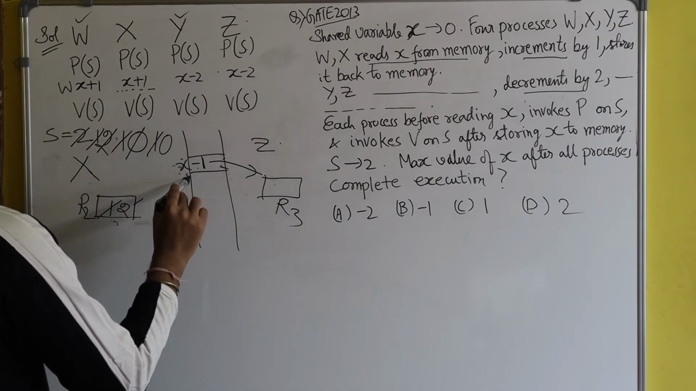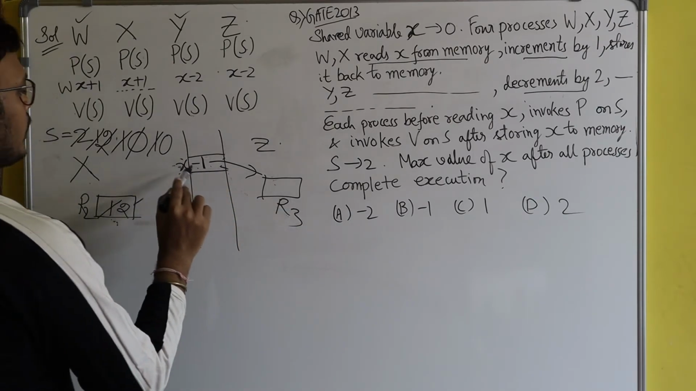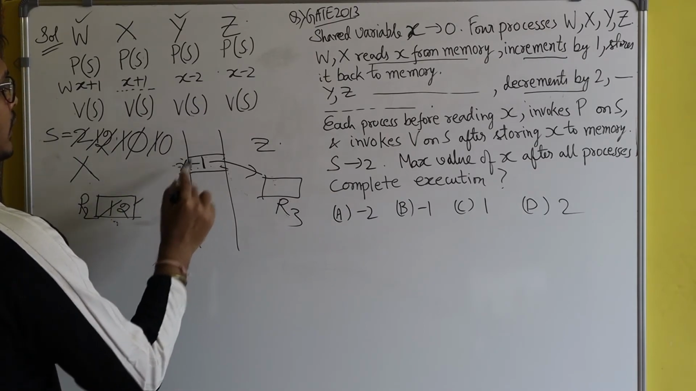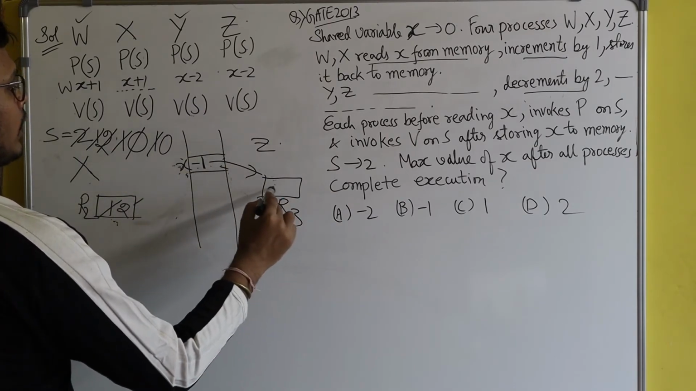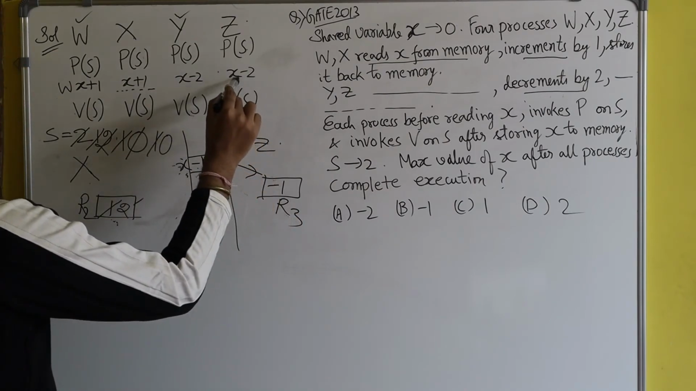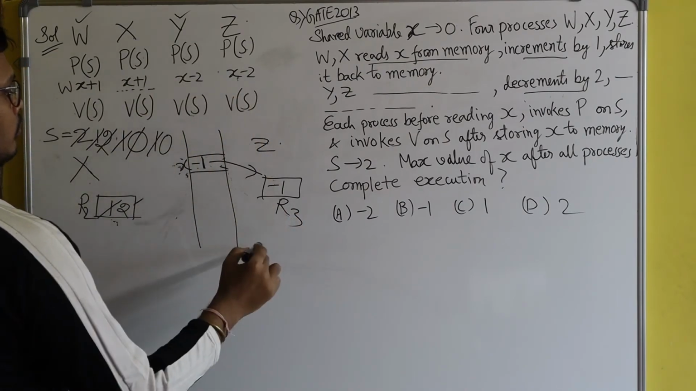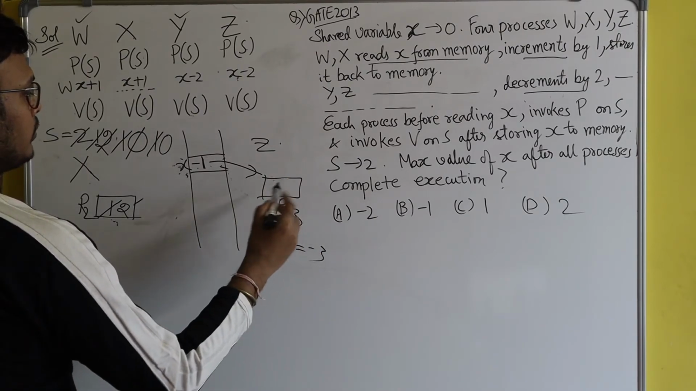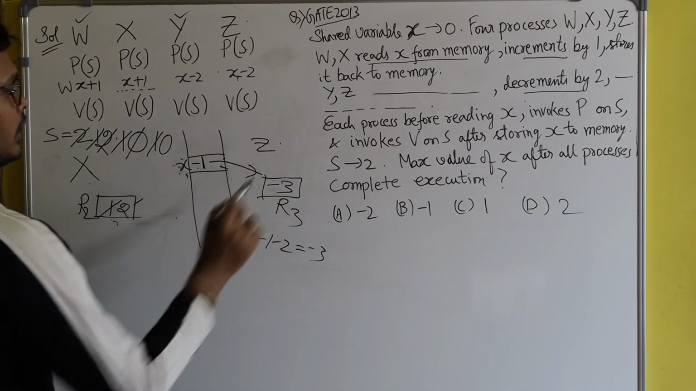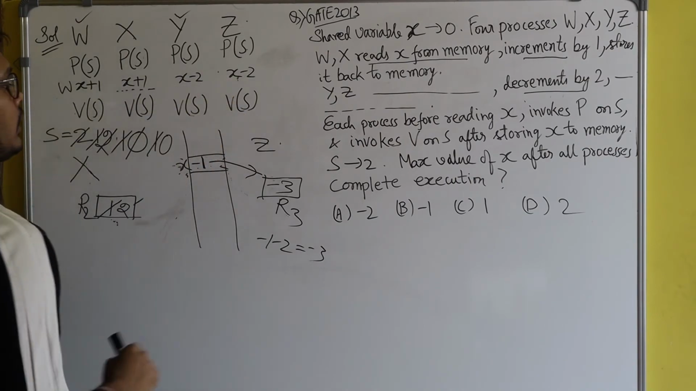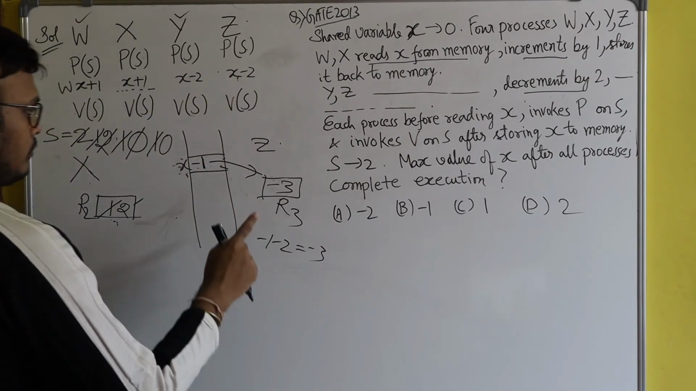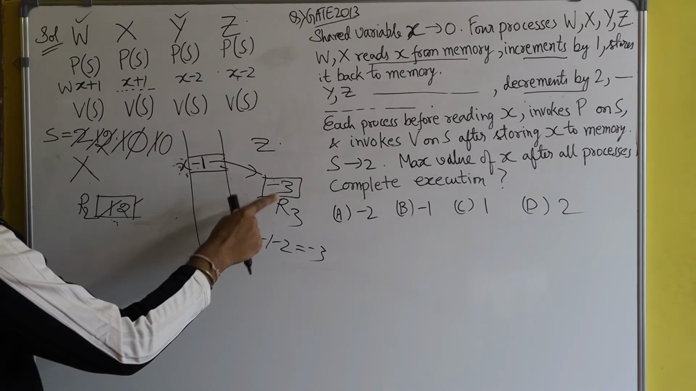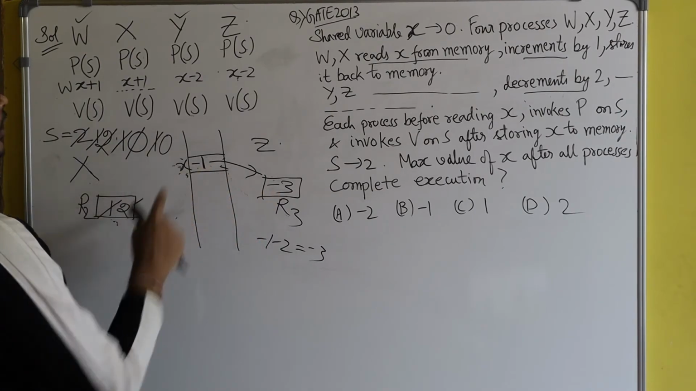Okay. It will read the value of X, the memory location, which contains minus 1, into the register R3. So R3 will contain minus 1 and then it decrements it by 2. So minus 1 minus 2 is minus 3. So now register R3 contains minus 3 due to this operation, and after that it will store this value to this memory location.